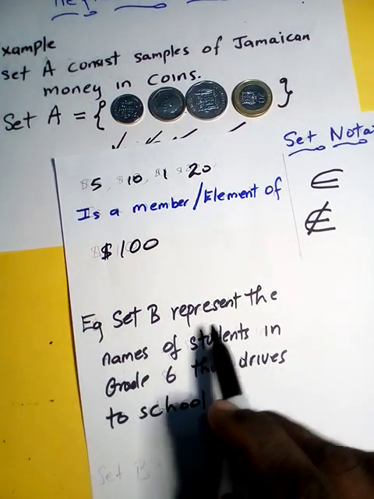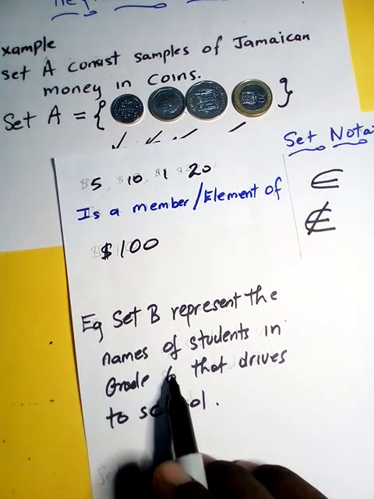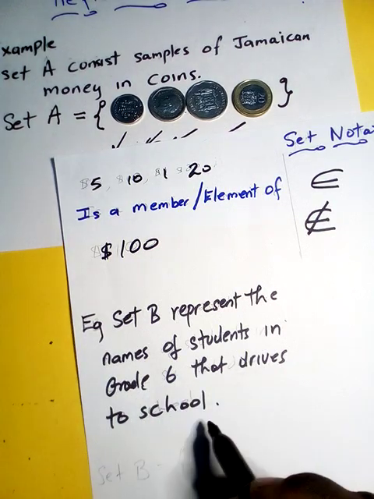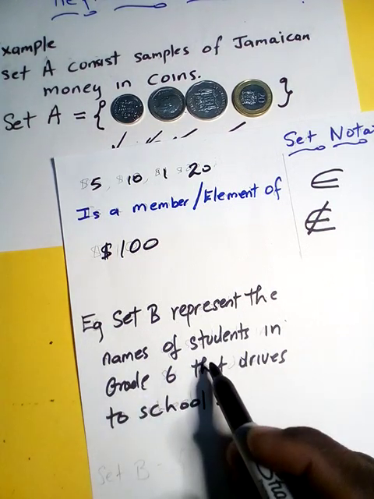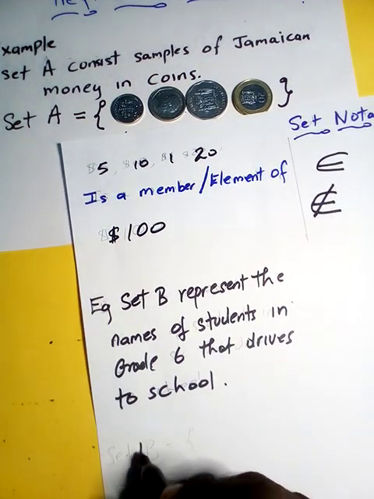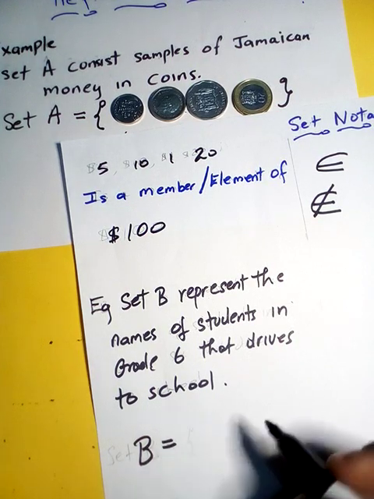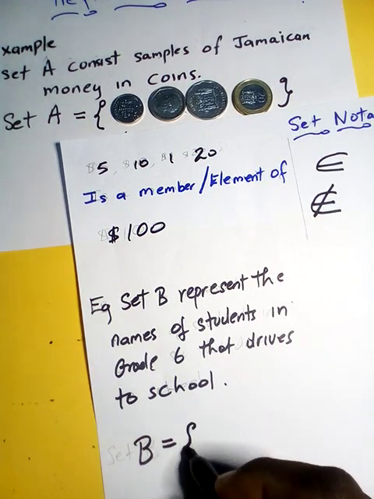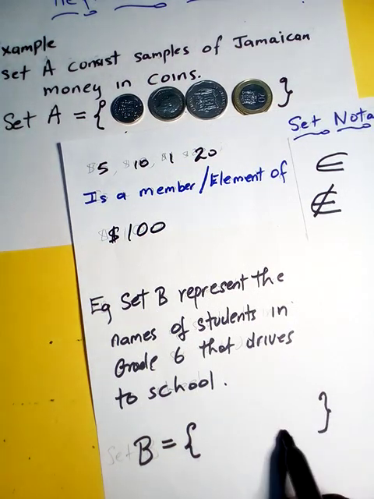So set B represent the names of students in grade 6 that drive to school. If I ask to represent this information, how would you represent it? So the first thing we'd write set B, name of the set in capital letters, equal, and we open our brackets to all our members or our elements.